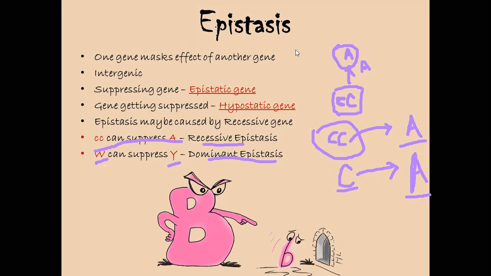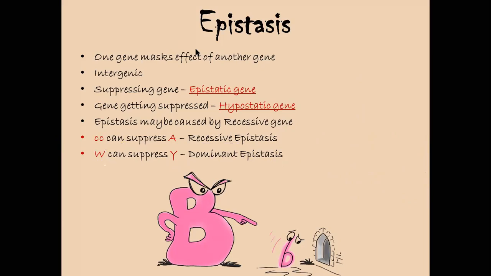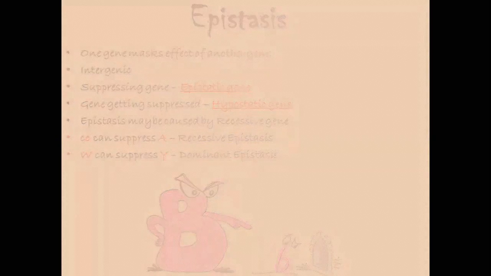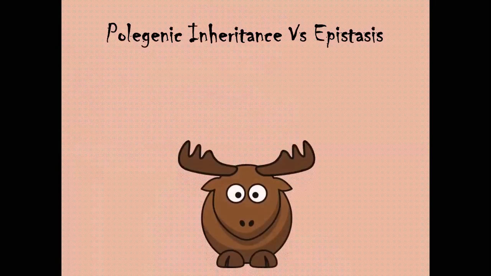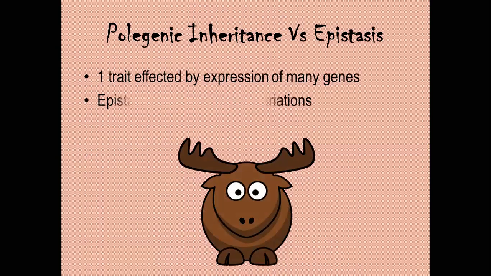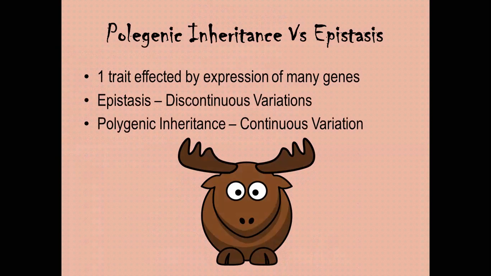Now let's talk about how polygenic inheritance and epistasis are similar. Both are quite similar as multiple genes are involved in the expression of one trait, but one factor that differentiates epistasis from polygenic inheritance is variation.